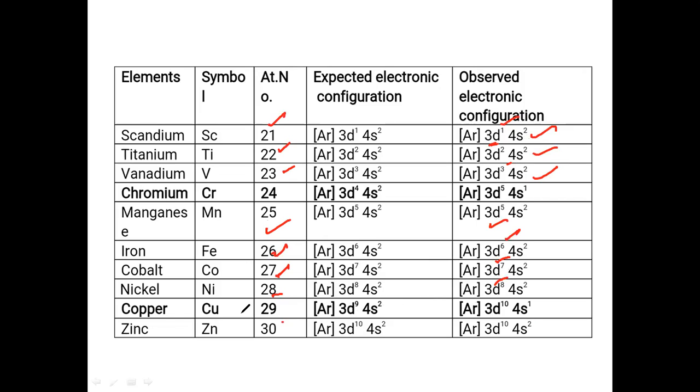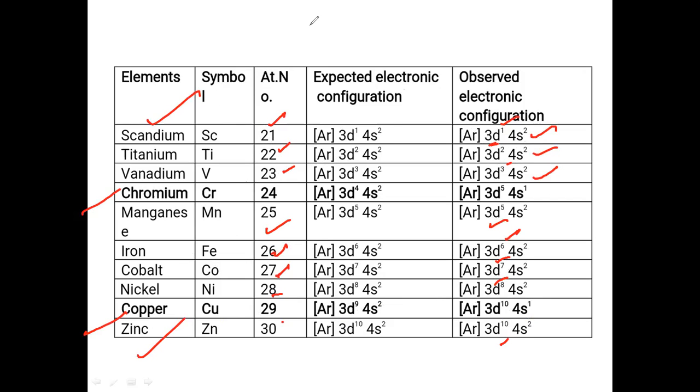If 9 comes, here only copper and chromium are the exceptions, and zinc is 3d10. So you should remember in this way, so that you can write the electronic configuration of these elements. From scandium to zinc, you should remember all the electronic configurations.